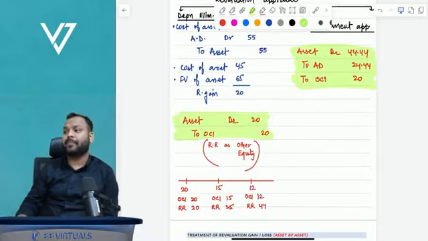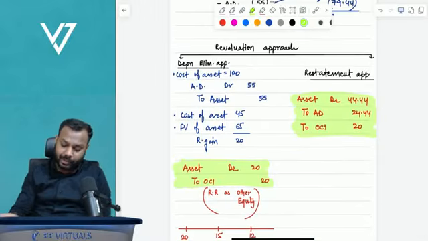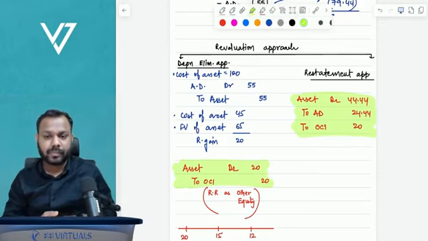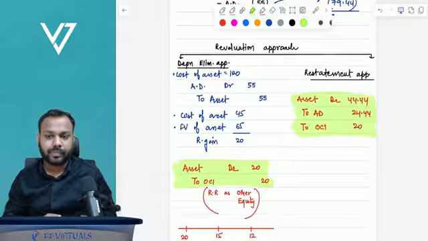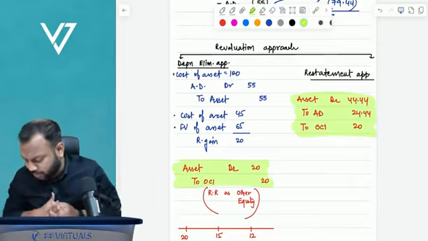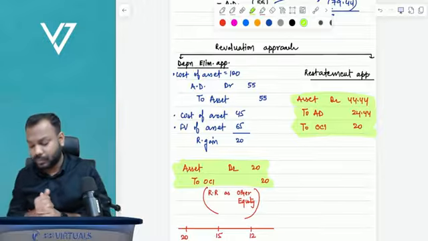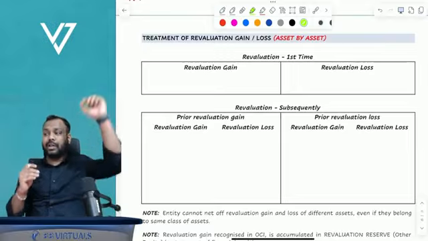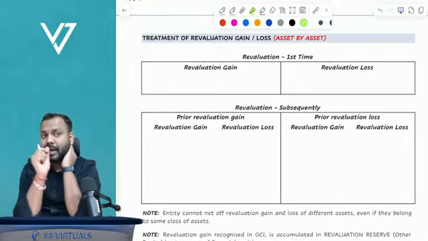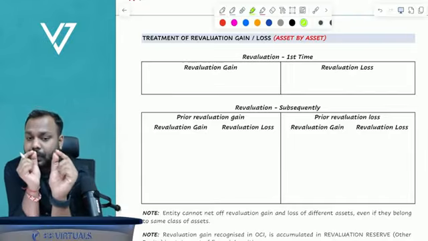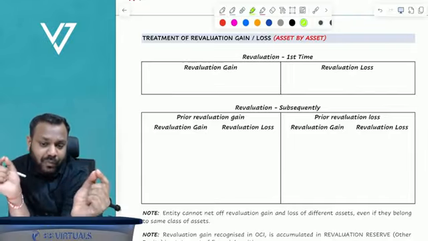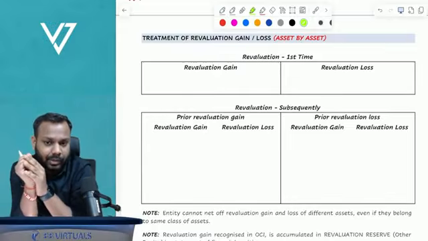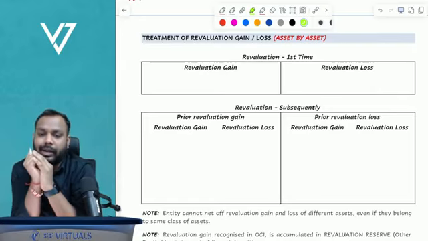Is it clear, everyone? Okay, that also we'll discuss. Tell me, is this clear, everyone? Okay, chalo. Now, coming to the treatment of revaluation gain or loss. Understand, guys, the choice of cost model or revaluation model was on entire class of asset basis, right?